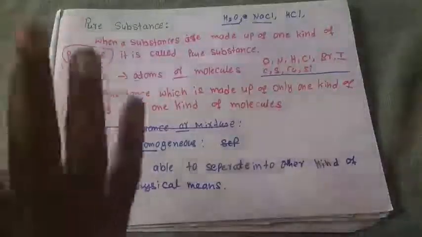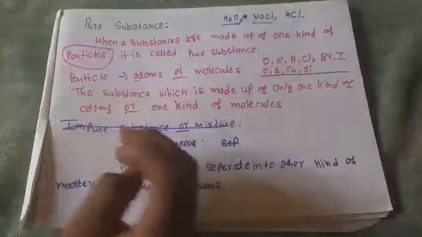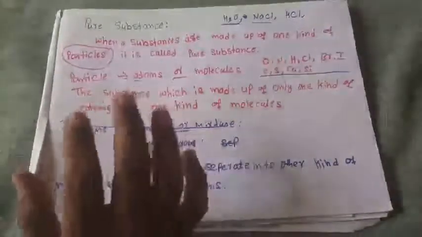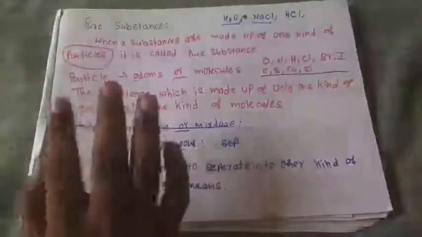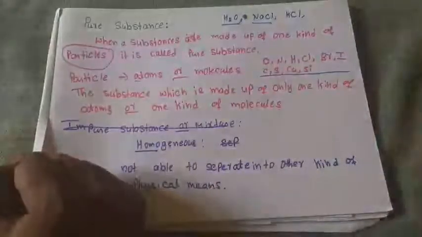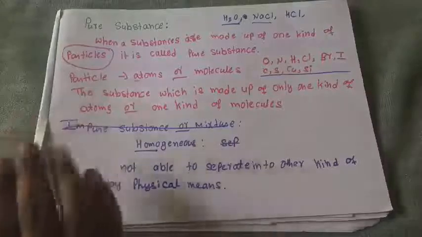I will give you water, and take 1 week, and after 1 week you should give me separate H and separate O from your water, and separate Na and Cl from your salt. Is it possible? No, we cannot separate these by physical means.